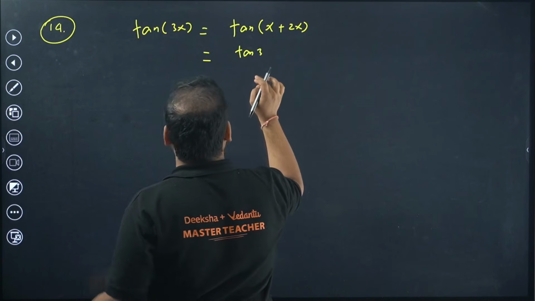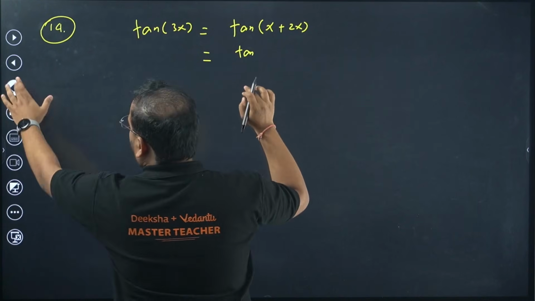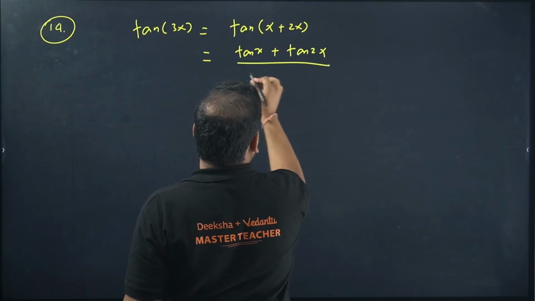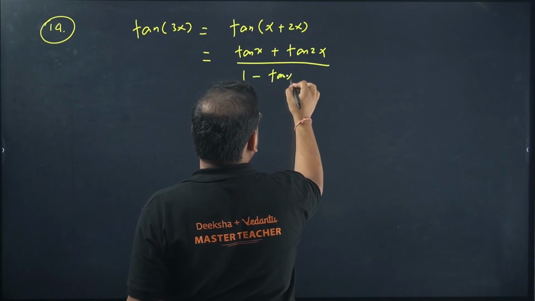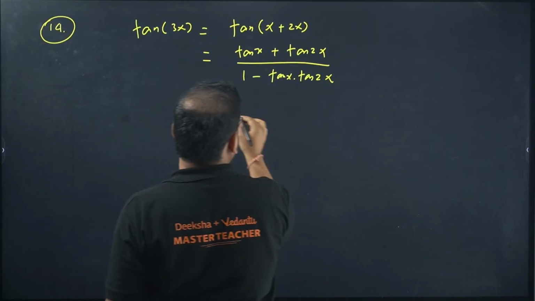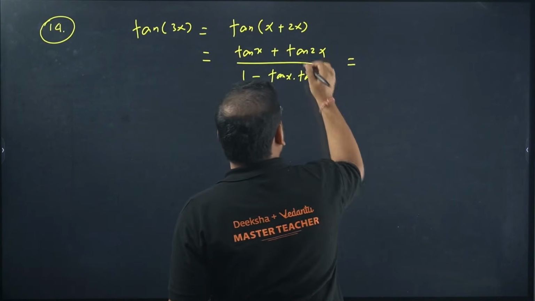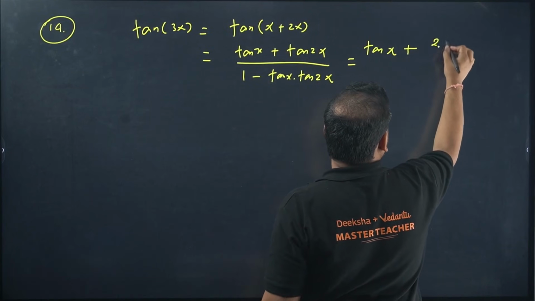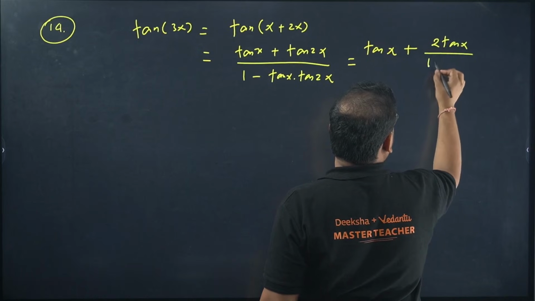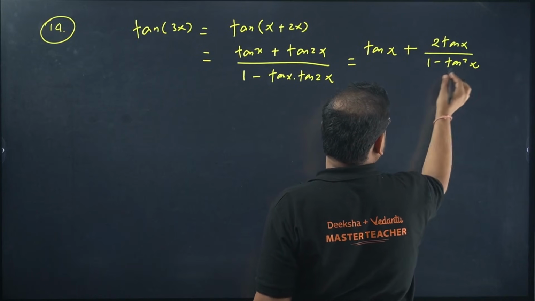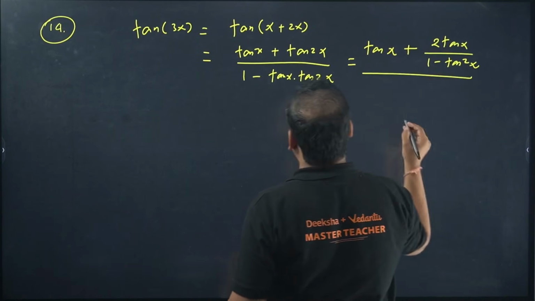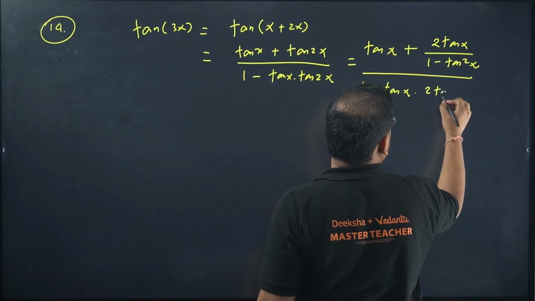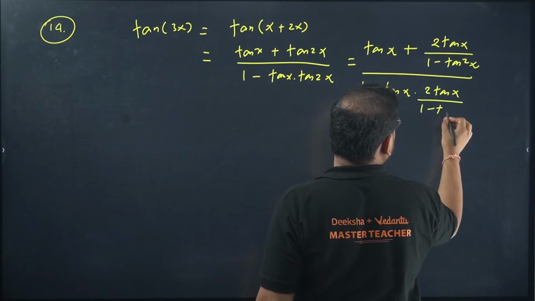Tan x, excuse me, tan x plus tan 2x upon 1 minus tan x into tan 2x. Okay, we can write this again one more time. Tan x will be like this only. For tan 2x we have again a formula, 2 tan x upon 1 minus tan square x. Okay, same way over here, 1 minus tan x, and we have 2 tan x upon 1 minus tan square x.